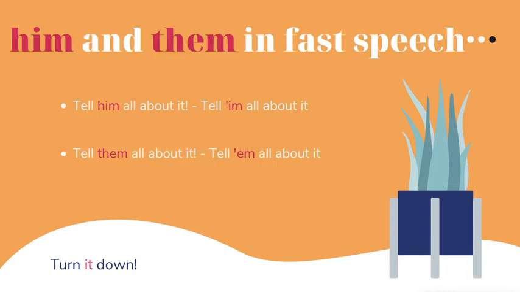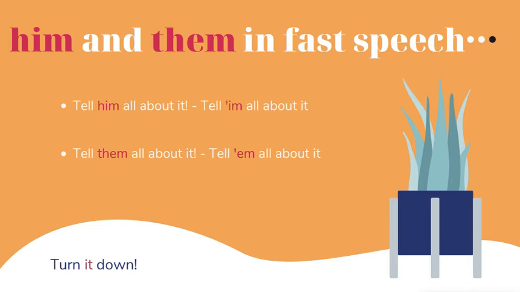Okay, now here's an interesting twist. You know that in fast speech, people tend to make words shorter, and sometimes they just do not pronounce some sounds. You've probably seen it before in some songs, or you've heard it in TV shows, American TV shows. So, him and them in fast speech are reduced to im and em. You might hear tell him all about it.